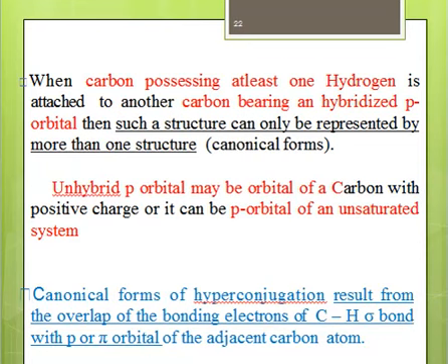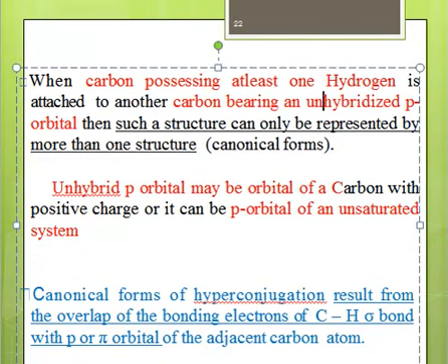For a system to have hyperconjugation, the condition is that the carbon must possess at least one hydrogen, and this carbon should be attached to another carbon having an unhybridized p orbital, right? This carbon must have an unhybridized p orbital, and then such a structure can be represented by more than one canonical form.